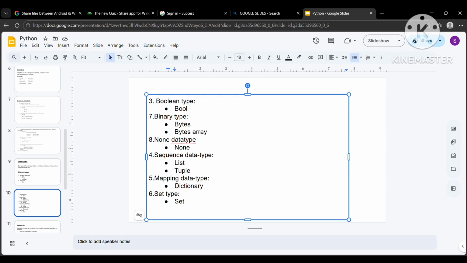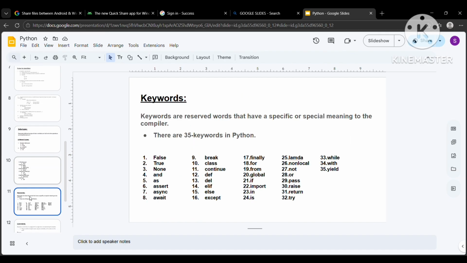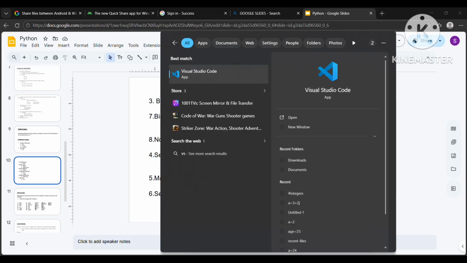And after that, we have mapping data type. In mapping data type, we use dictionaries. Dictionaries are nothing but key value pairs. After that, we have set. Set is an unordered data type. We will discuss it as well in dedicated lectures. Next is our keywords. Let me just explain all of these to you in VS Code.